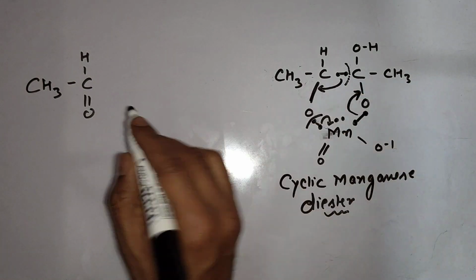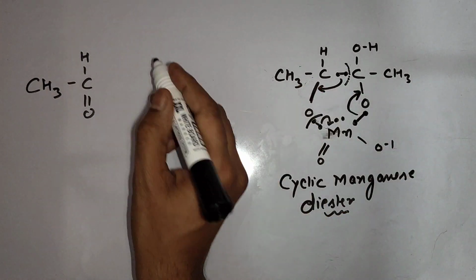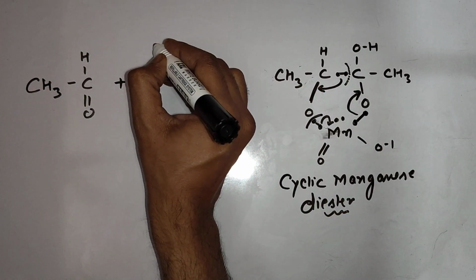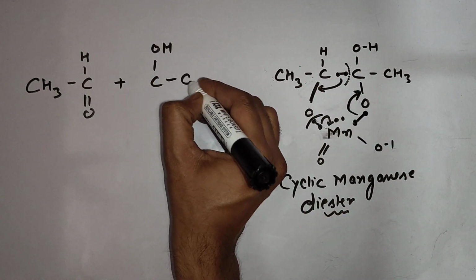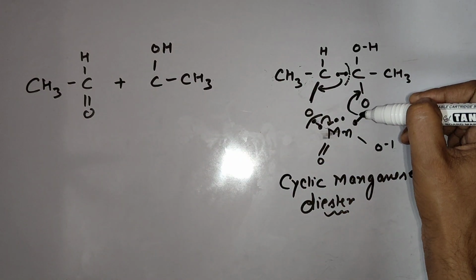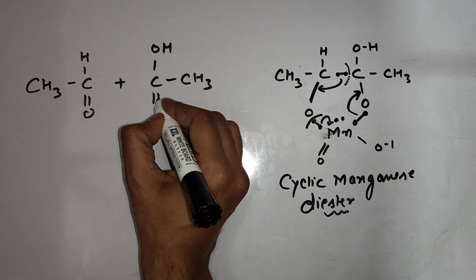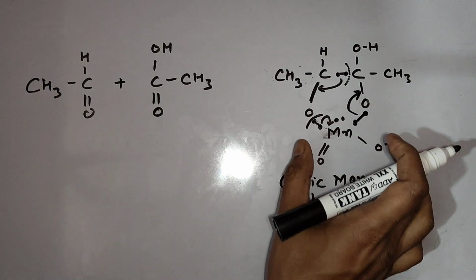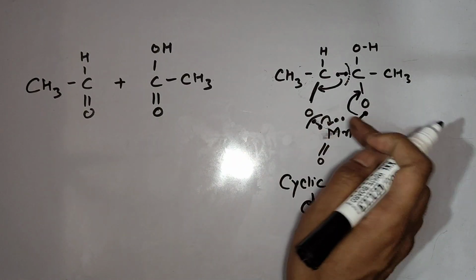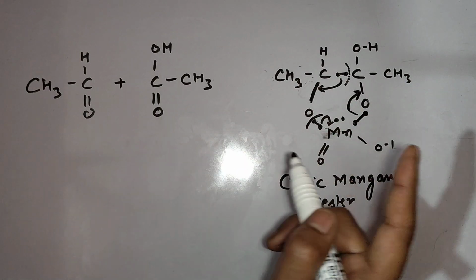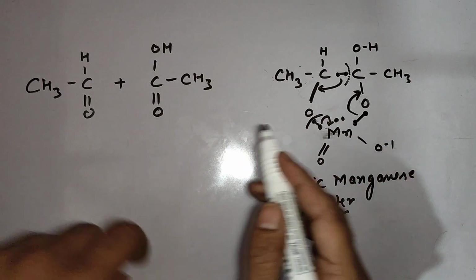Between this carbon and this oxygen, double bond will generate and this bond will break. OH as it is. Between this carbon and this oxygen, double bond will generate like this, and it will release out. Please check what particle will release out by yourself and check its oxidation state of Mn.